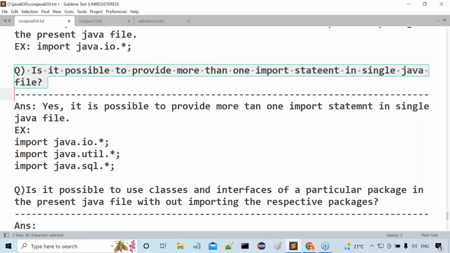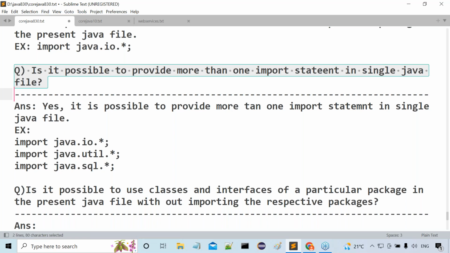If in my Java program I want to use database interaction, data structures, and IO operations, then definitely we need libraries from three packages, and we have to import all three packages to the present Java file.